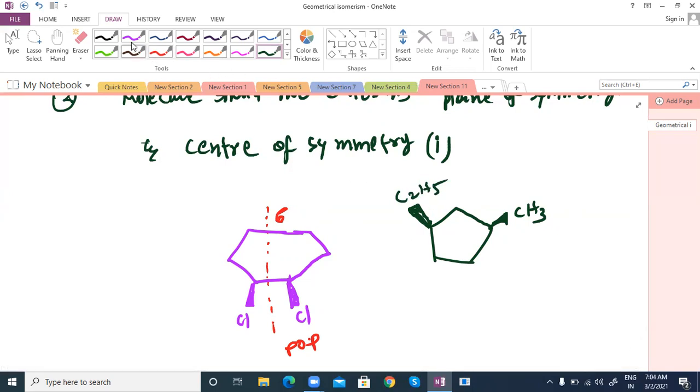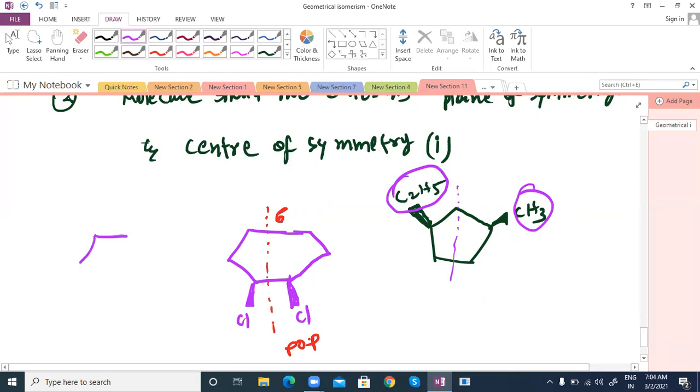Why? Because the groups are different and we can't cut it in half. Even if we are able to cut it, the two sides are different and won't be the same. That's why no plane of symmetry. Got it? But this is cis. If I take the trans compound, you should be clear on that so that later you don't get confused.